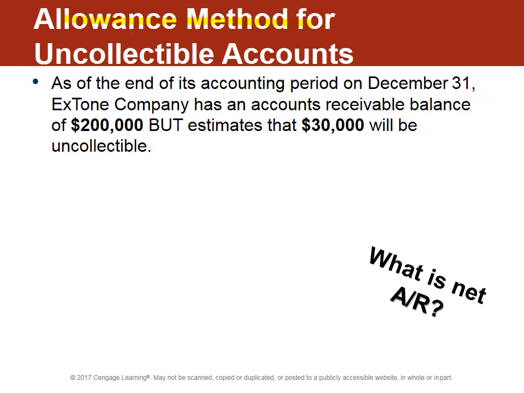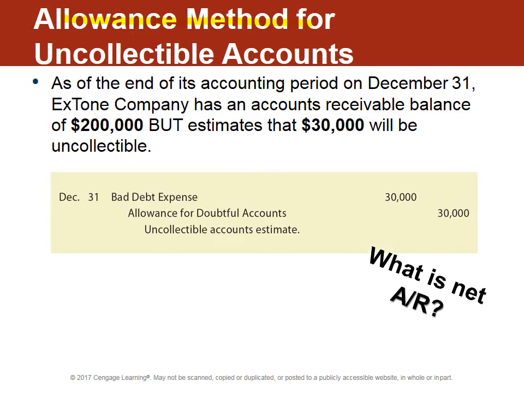If they waited until this $30,000 estimate came true down the road, then it would be in the wrong period, and it would throw off the accounting records of future years. So what's this adjusting journal entry look like? It's a debit to bad debt expense matched with the revenue of the period, and it is a credit to the contra account called allowance for doubtful accounts, also known as allowance for uncollectible accounts.